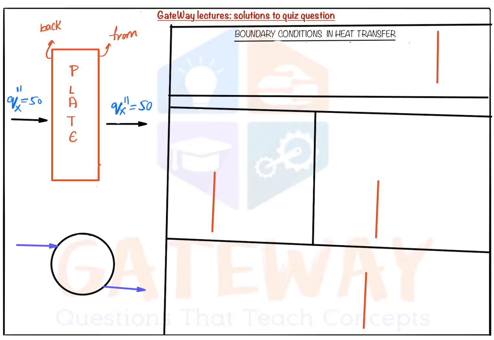Suppose this plate be our system, just to analyze what is the energy content or the physical consistency of this problem. So I've represented it by a circle system. See, in the system initially 50 watt per meter square is entering from one side. So the net into the system is plus 50, whatever be the time. Now again they have said from the front side, this is our front side, 50 watt per meter square is leaving the system. If it is leaving the system, then it is a loss to the system. That is nothing but minus 50.